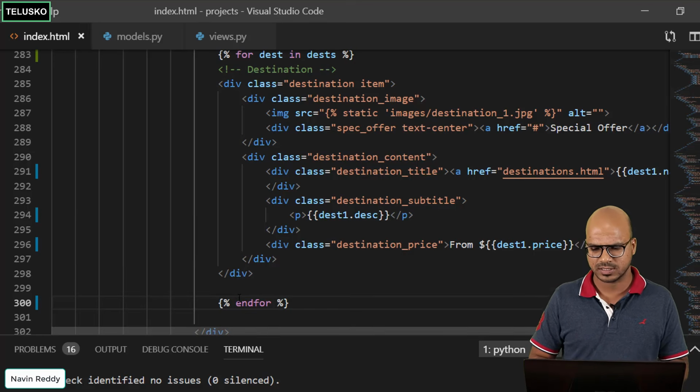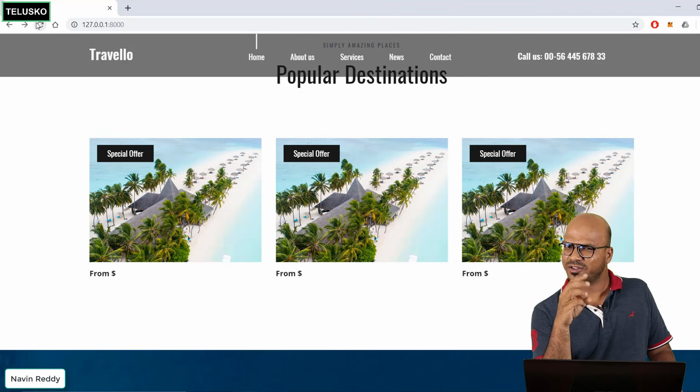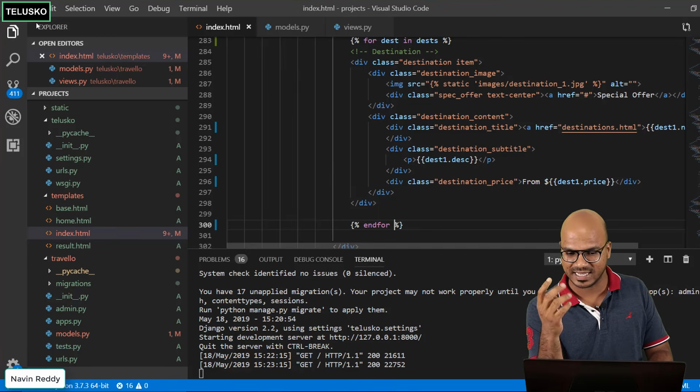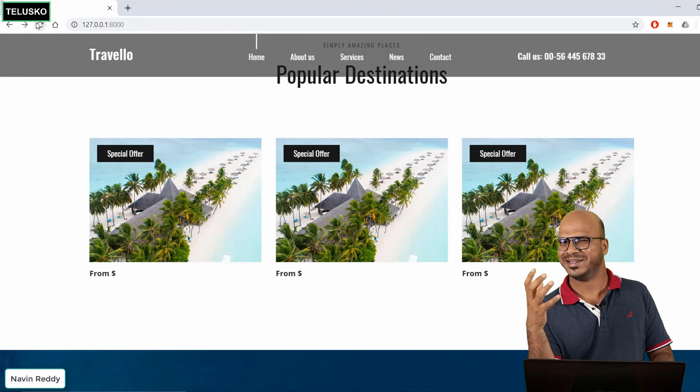Is it? Yes. Okay. Let's verify. Let's go back here and refresh. Okay, so now we got 3. We got 3 because of the loop. So if you pass 4 objects in the views.py, you will see 4 destinations here. So now we are making it dynamic.